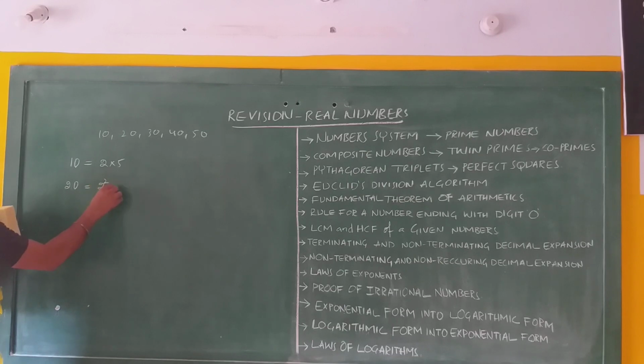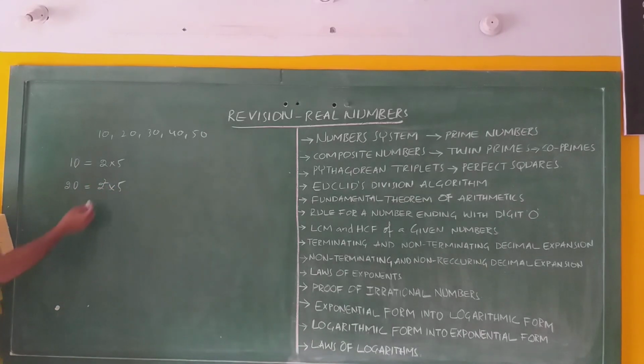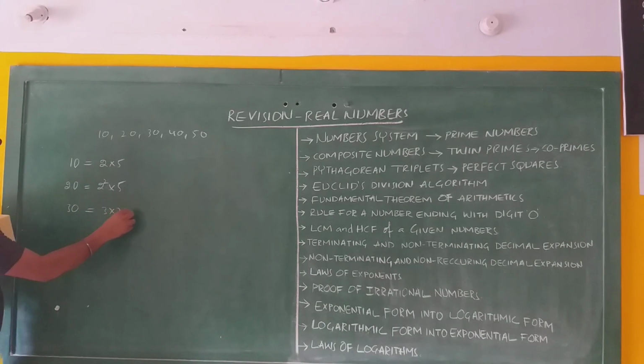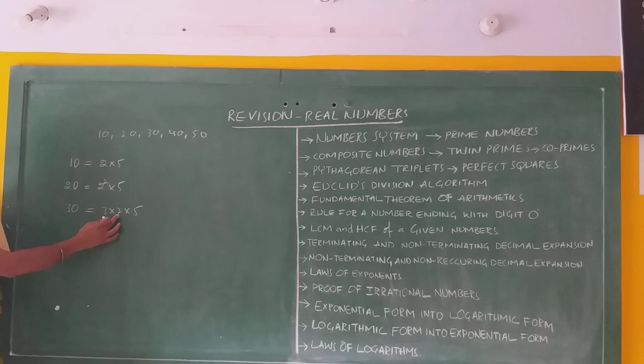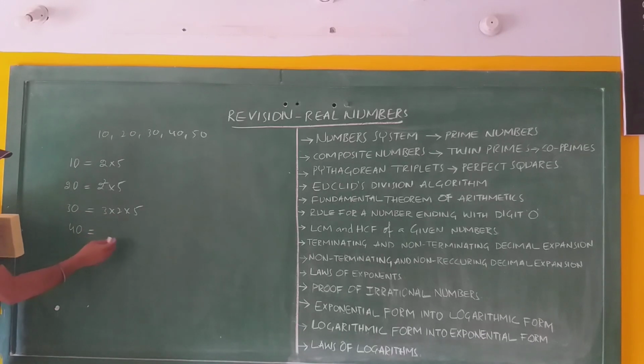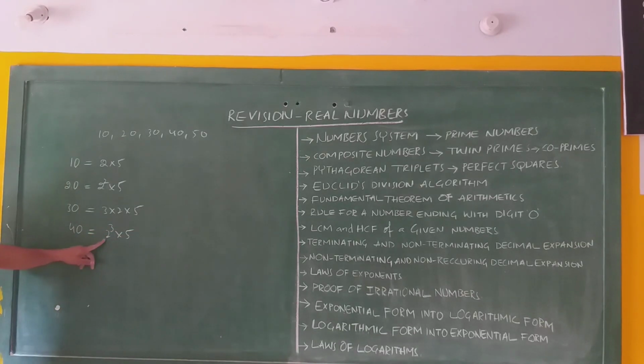2 square into 5. 2 square means 2 2s are 4, 4 into 5, 20. 30 can be written as 3 into 2 into 5. 2 5s are 10, 10 3s are 30. And 40 can be written as 2 cube into 5. 2 cube means 2 2s are 4, 4 2s are 8.